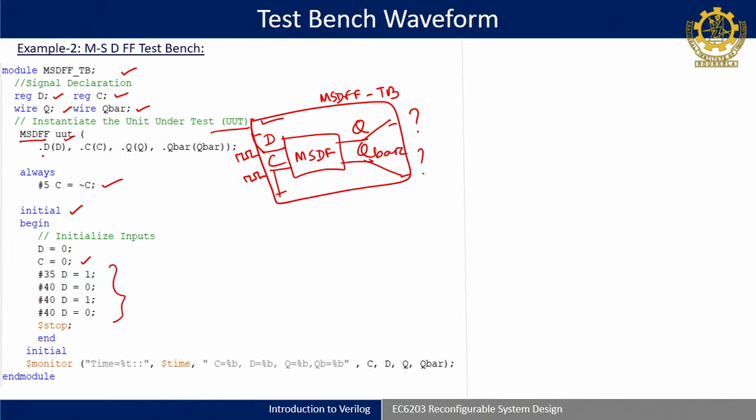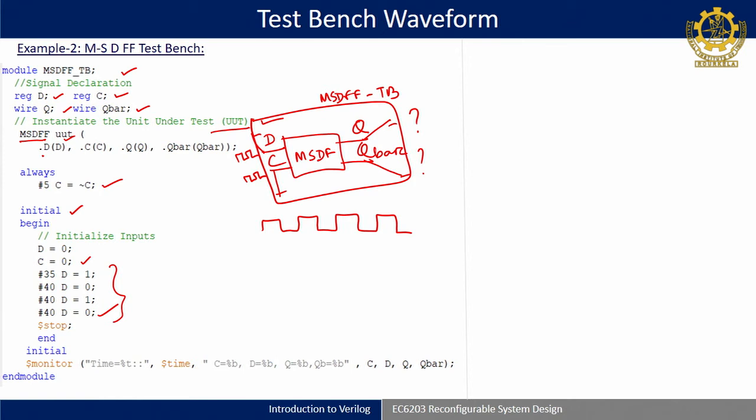Now next is generation of the clock. In this particular example I have taken one way of representing the clock, and in the third I have taken another way. Here it is a single line of coding, and I have not used begin end, because the clock has to be generated continuously. It can't be generated using an initial construct, because initial will start from here and, even if you do not write dollar stop, it will stop here, because initial executes only once, understood. But the clock is a continuous process, so that is why you can't write the clock using initial.